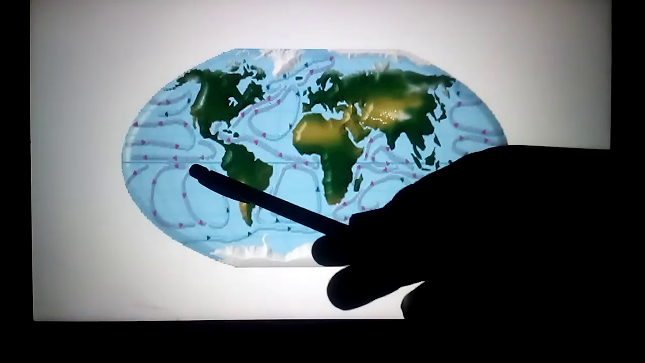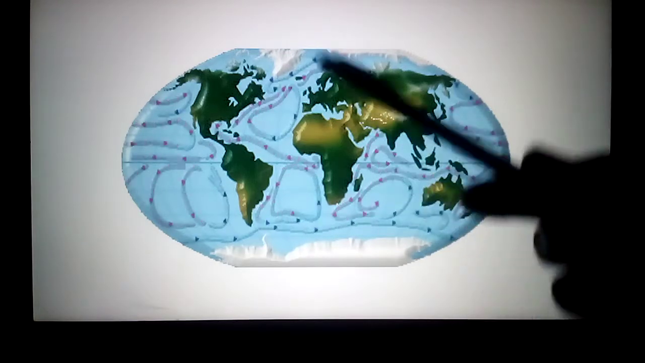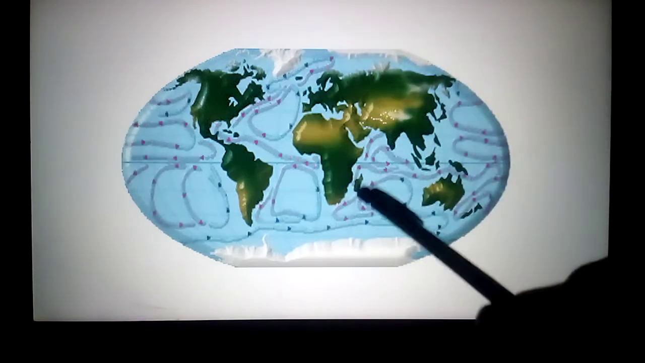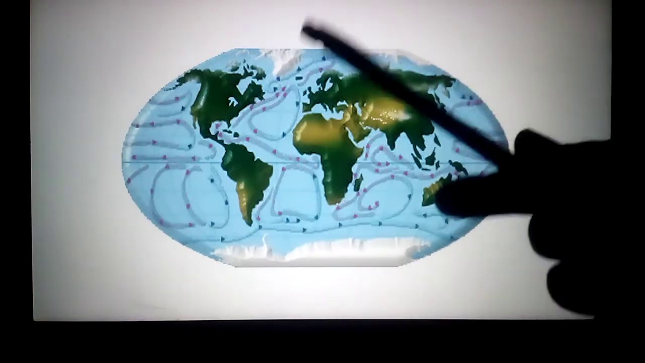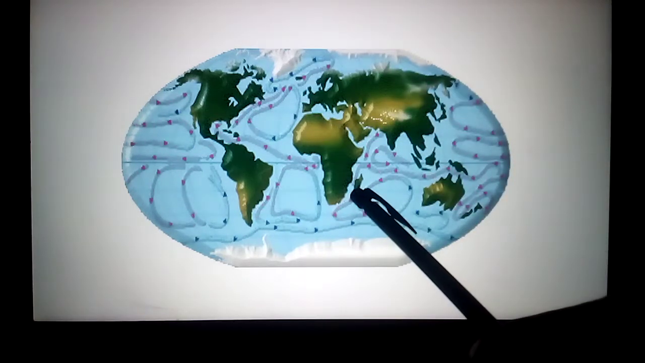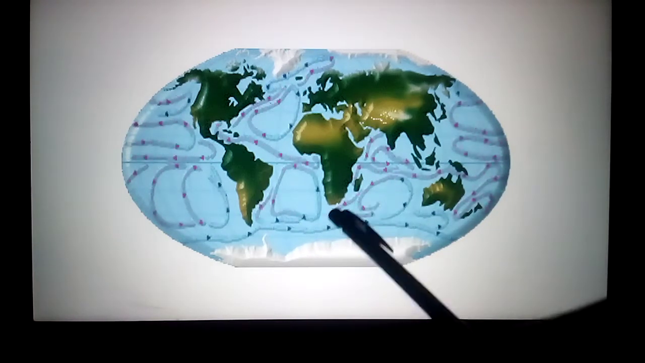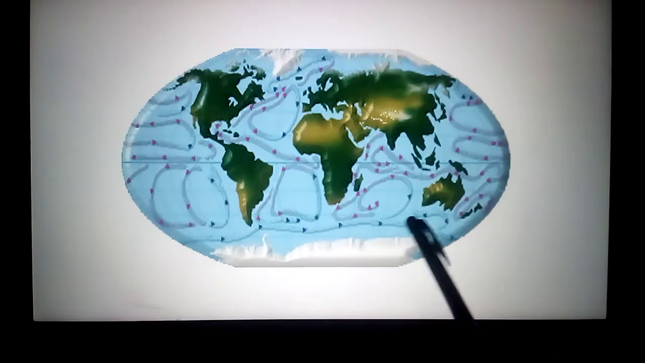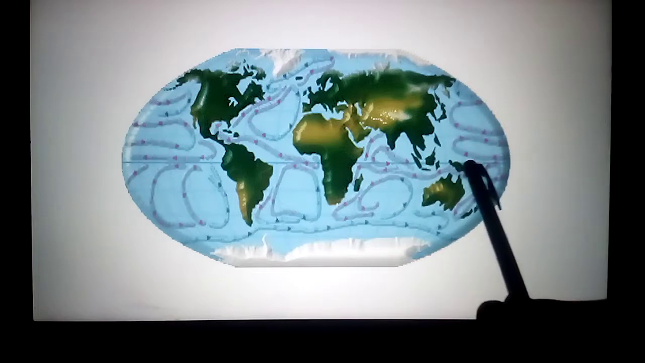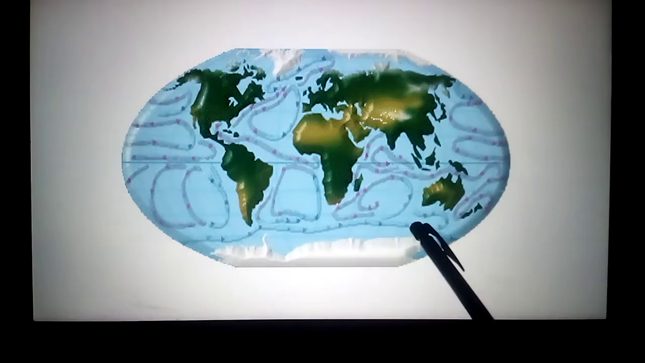This is the Pacific Ocean, Atlantic Ocean, Indian Ocean, Arctic Ocean, Antarctic Ocean. Among these oceans, the water is moving continuously from one ocean to another. A large volume of water is moving in a definite direction. See here, the water is moving in a specific direction. Some are red color, some are blue color.